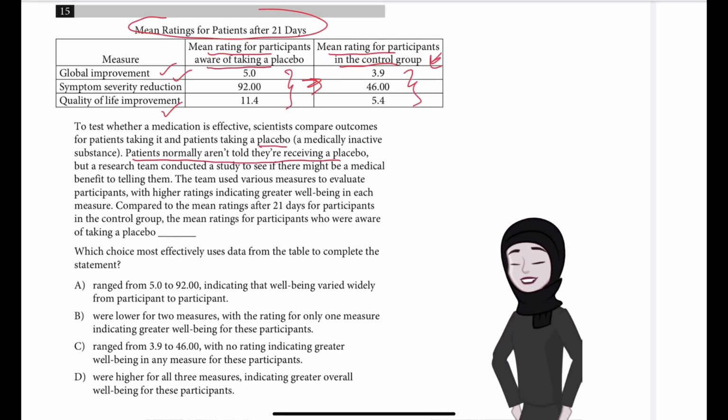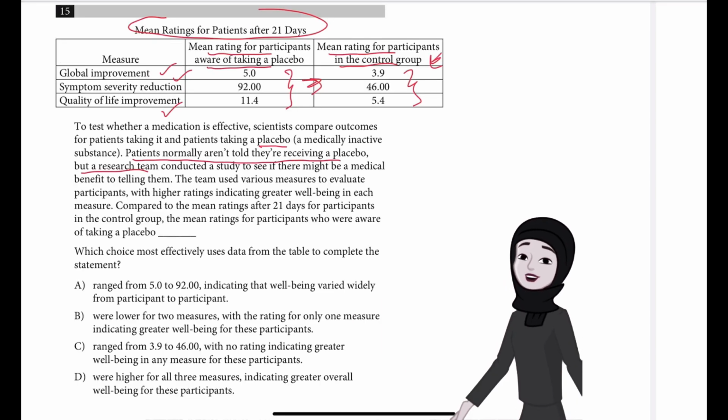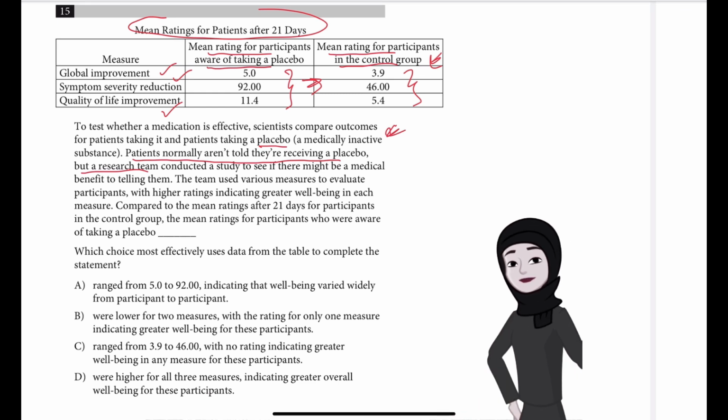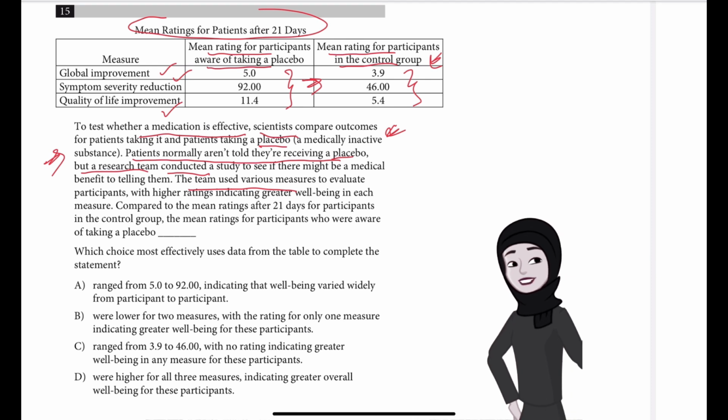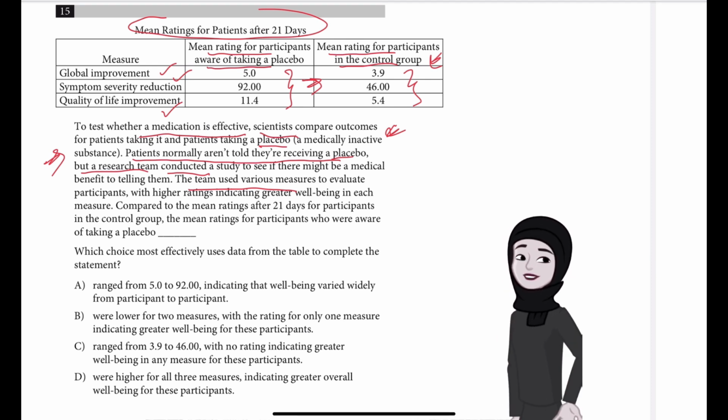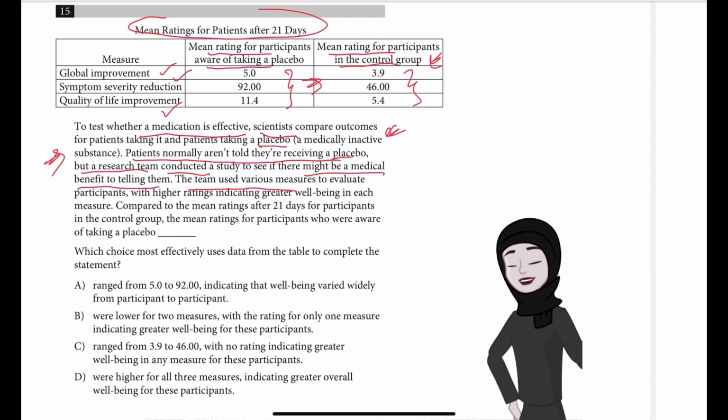Patients normally aren't told that they are receiving a placebo, that is, a medically inactive substance which cannot actually cure them. So they are not told, but they are doing a study over here. What they are testing is whether a medication is effective. So some scientists are comparing outcomes for patients taking it and patients taking a placebo. And they are checking if there might be a medical benefit to telling them.